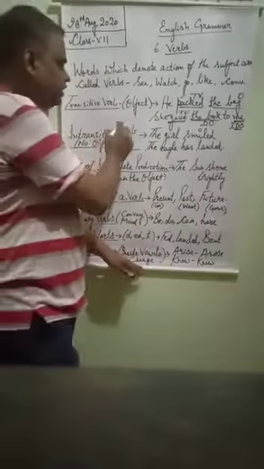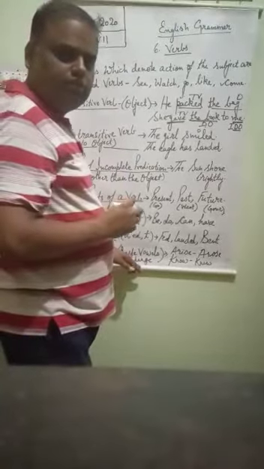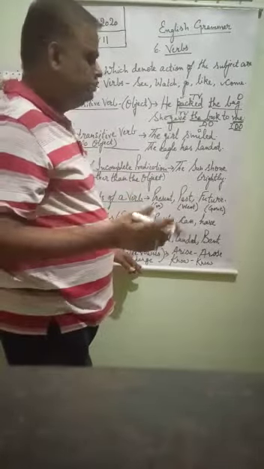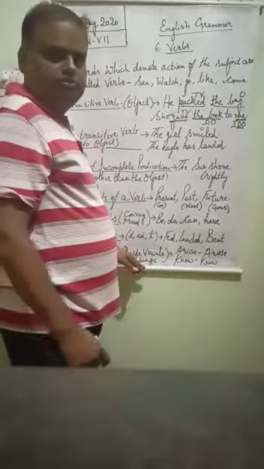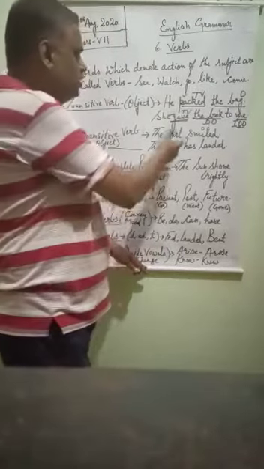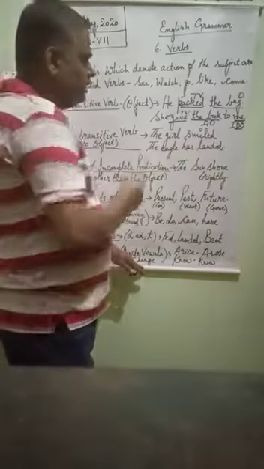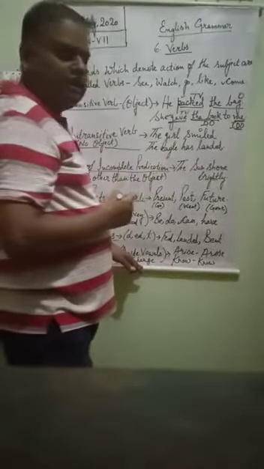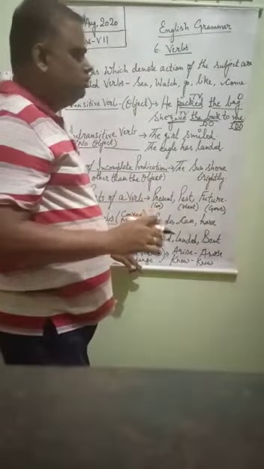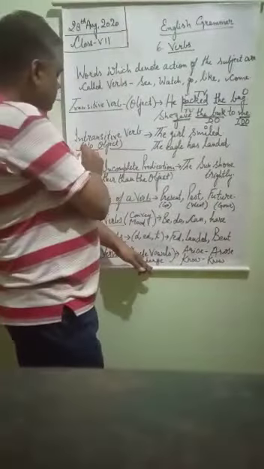Now the intransitive verb. What is an intransitive verb? Where there is no object. The girl smiled. Now what did the girl smile? Any answer we are getting? No. The eagle has landed. What did the eagle land? Any answer we are getting? No. Where there is no object, we have written here no object.